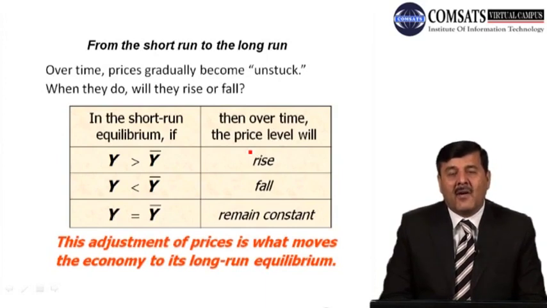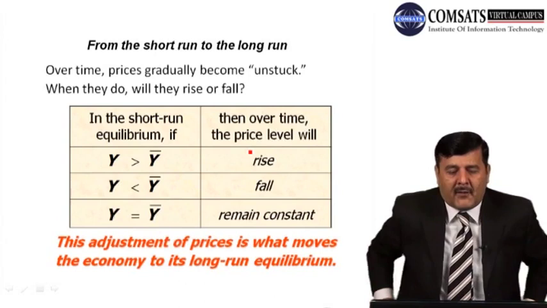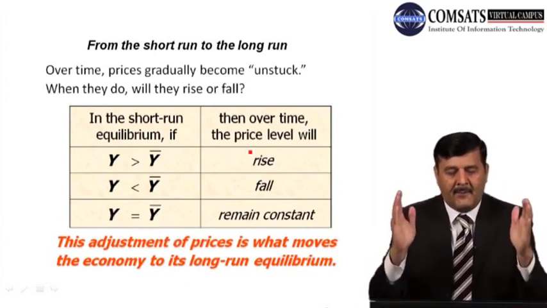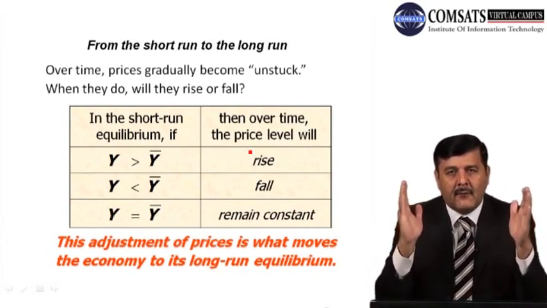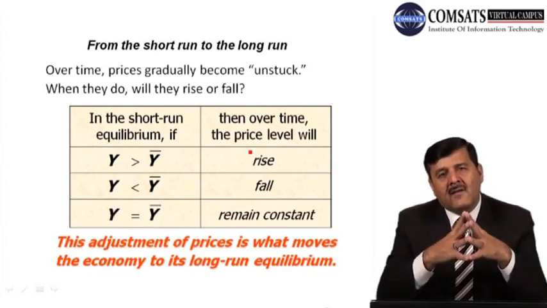This is the adjustment whenever there is economic fluctuation. And what is the economic fluctuation? As we have seen, Y bar is the full employment level of output. So whenever the output level in the economy is different from Y bar, prices will behave differently over time.